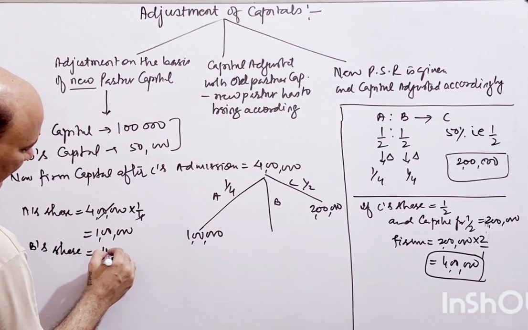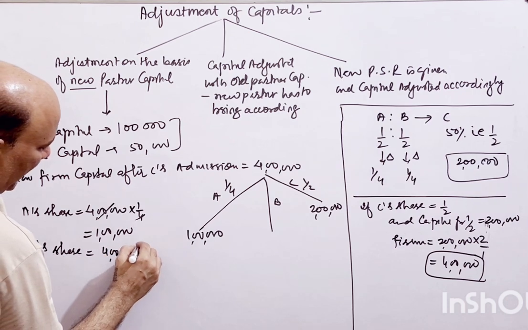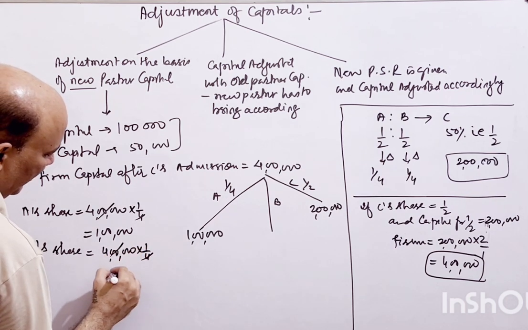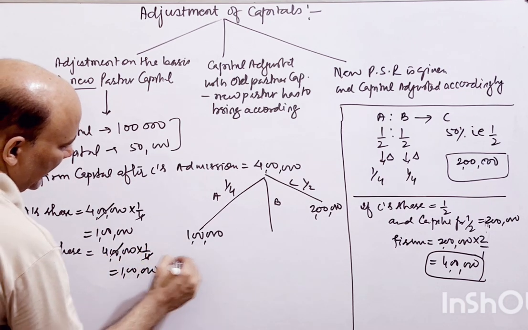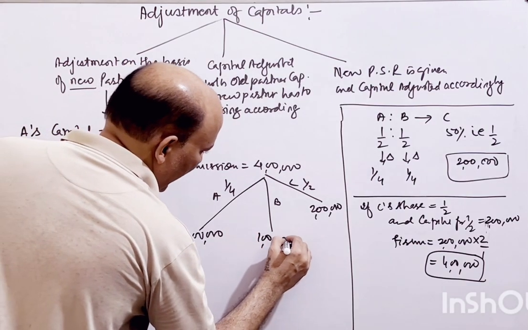He is also having 1/4. So total capital of the firm is 4 lakh. So he will also have 1 lakh rupees. Now C, what would be the impact?